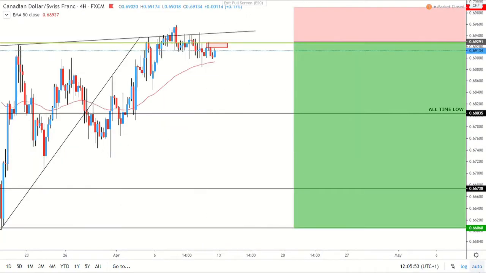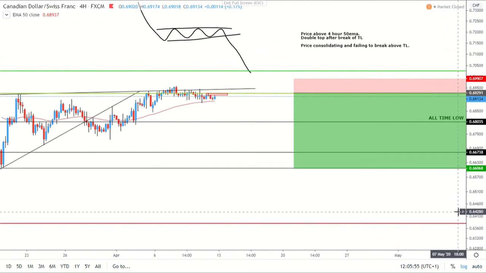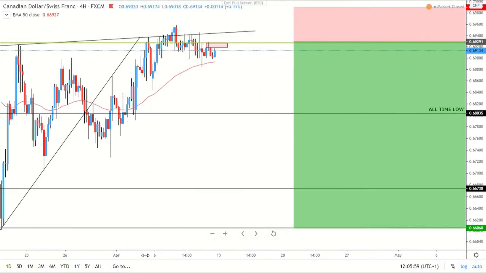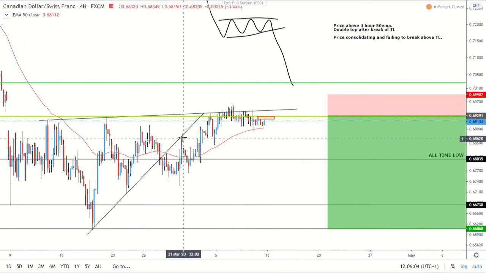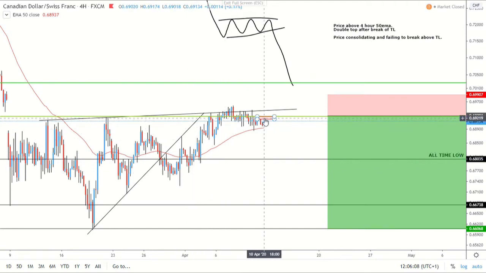And on the 4 hour, we can just see, as my nice drawing showed here, what I'm looking for, something like that. If I zoom out slightly, we obviously broke that trend line, retested it quite nicely. We thought we were going to move down there, we didn't, broke back above the 4 hour 50 MA, and now we are sitting above price.